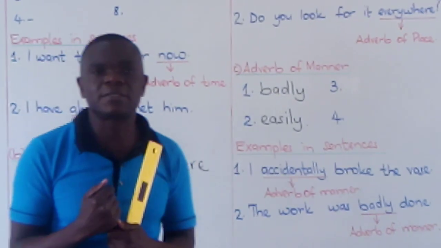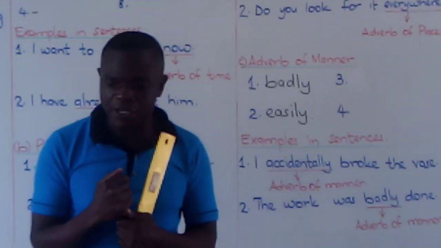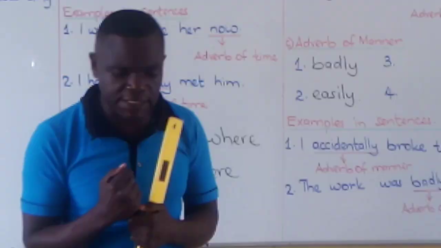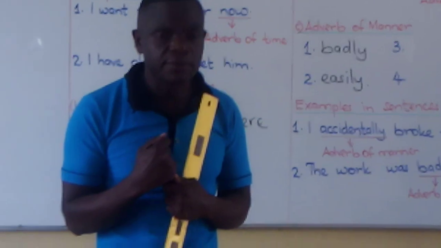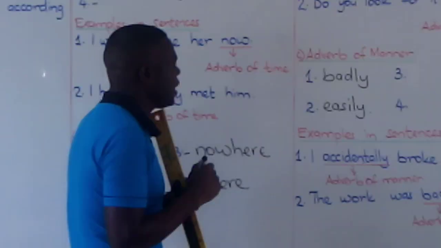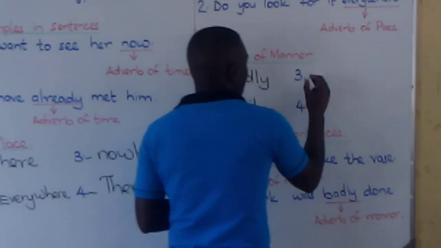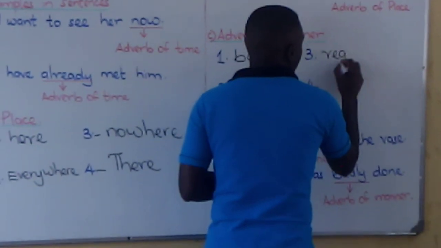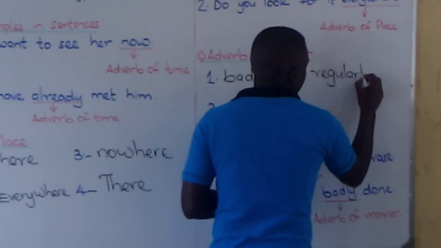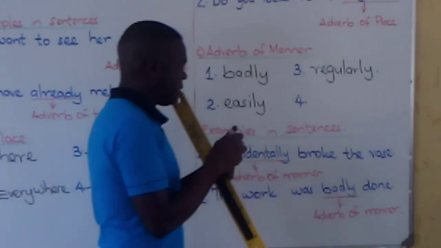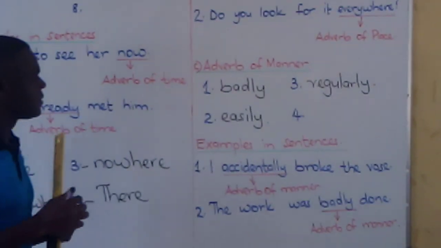Yes? Another person, Lewis. Regularly. Thank you. Regularly is another example.